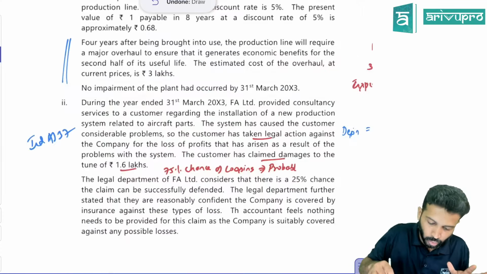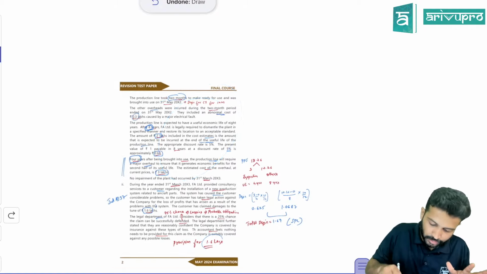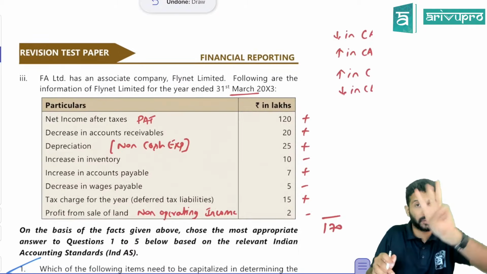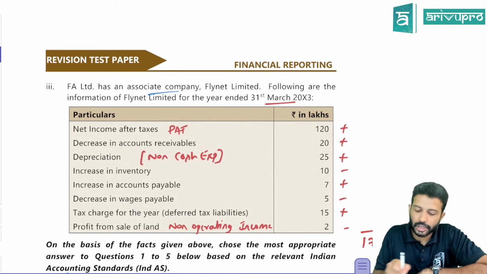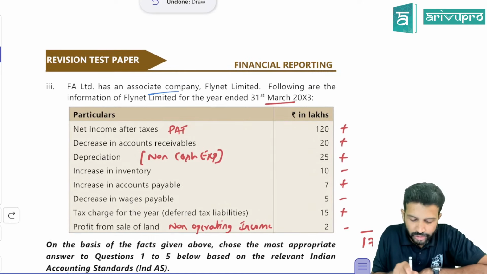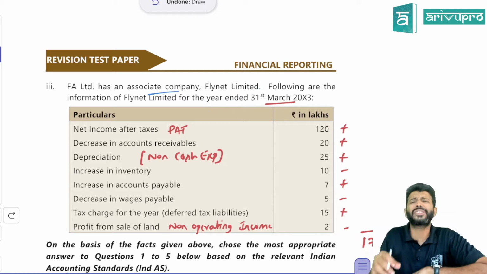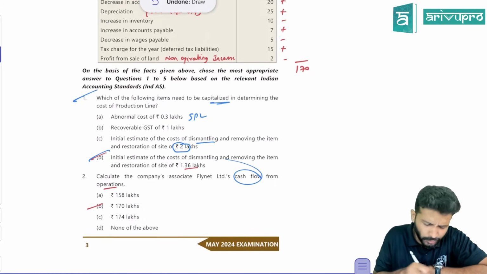Then they asked cash flow from operations, for which they have given the next data. We have read the first para and second para. Now let's go to the third para. They have given 3 paras in the case study. F Limited, the company, has an associate company, Flynet Limited. So some information they have given. Using this information, basically we need to find out cash flow from operating activity.